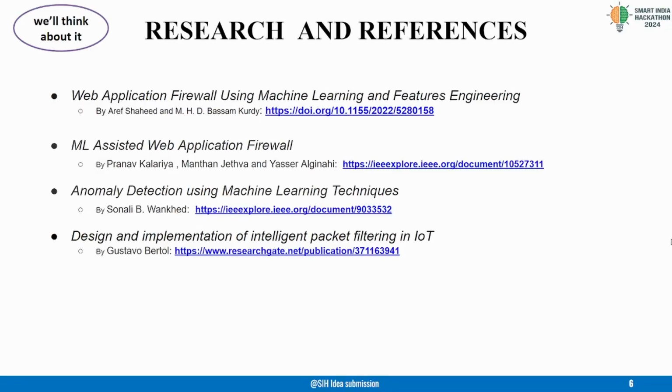Coming to the research work and the references that we have used, these are the few websites and research papers that we have used and we have taken our points and understandings from.